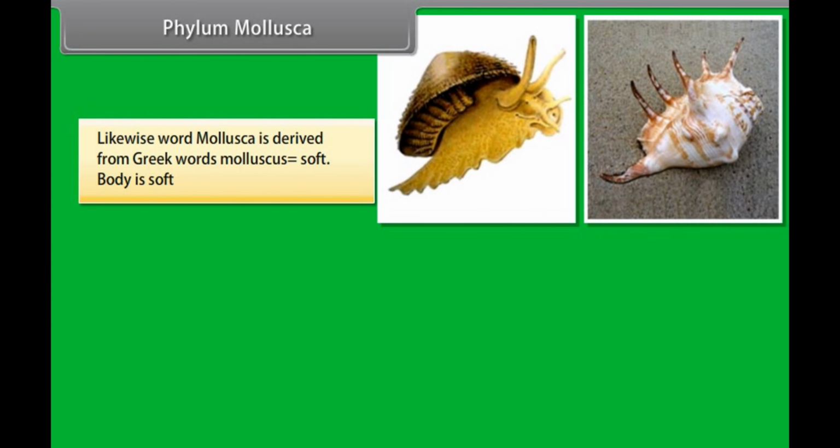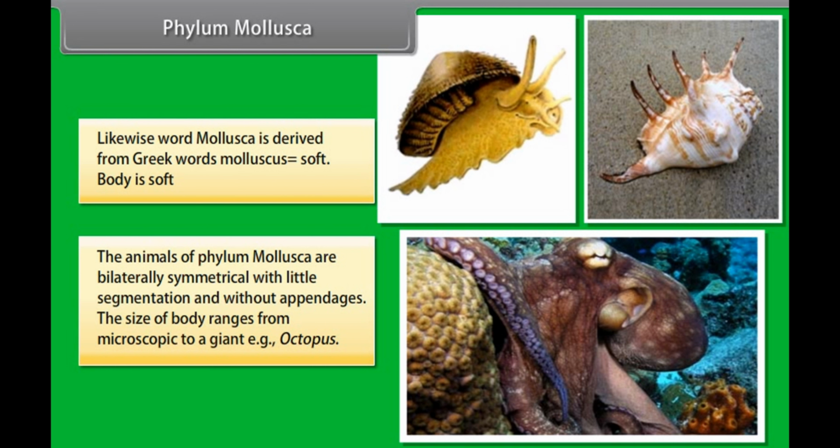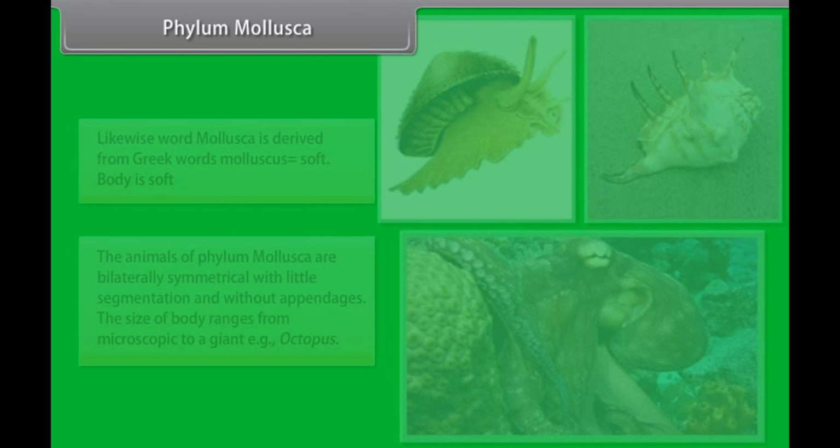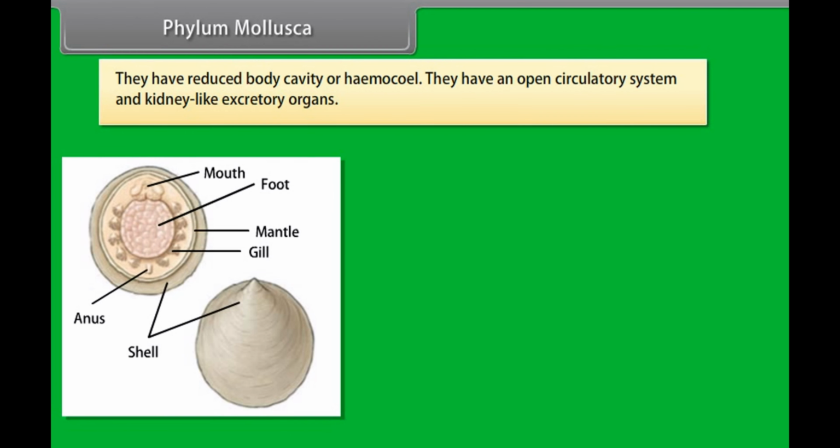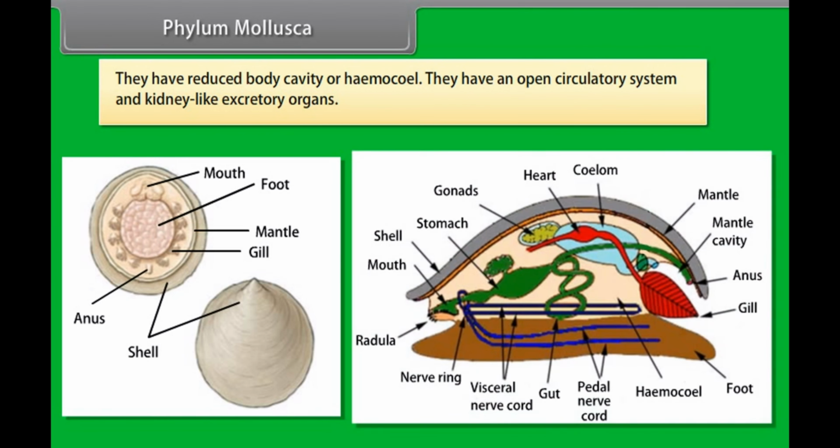Phylum Mollusca. Likewise, the word Mollusca is derived from the Latin word molluscus, meaning soft, as the body is soft. The animals of phylum Mollusca are bilaterally symmetrical with little segmentation and without appendages. The size of the body ranges from microscopic to giant, that is, the octopus. They have a reduced body cavity, or hemocoel. They have an open circulatory system and kidney-like excretory organs.